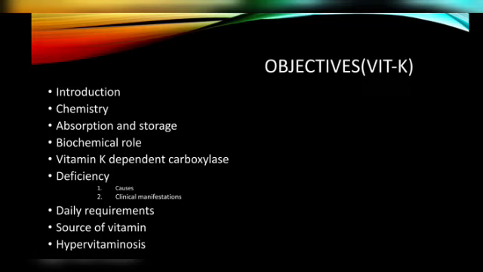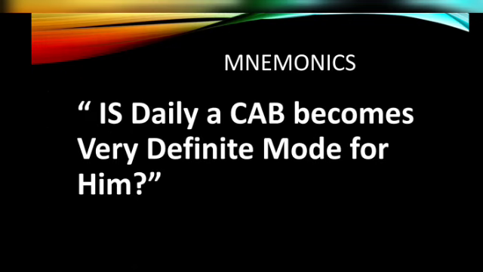So for remembering these topics, I have said that all vitamins have the same topics, right? So I have framed a mnemonic for this, and that is here. Here the capital letters are there, right? And these are the mnemonics.